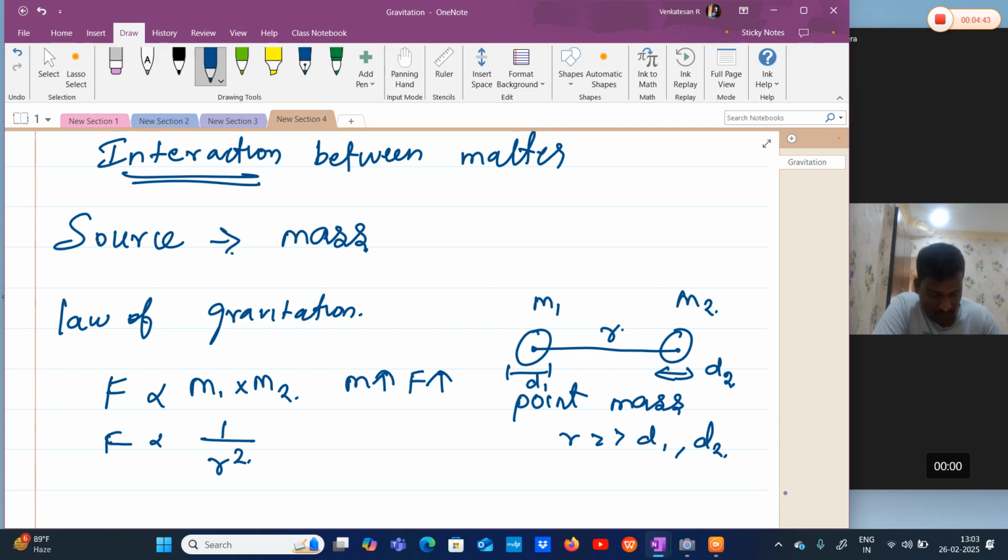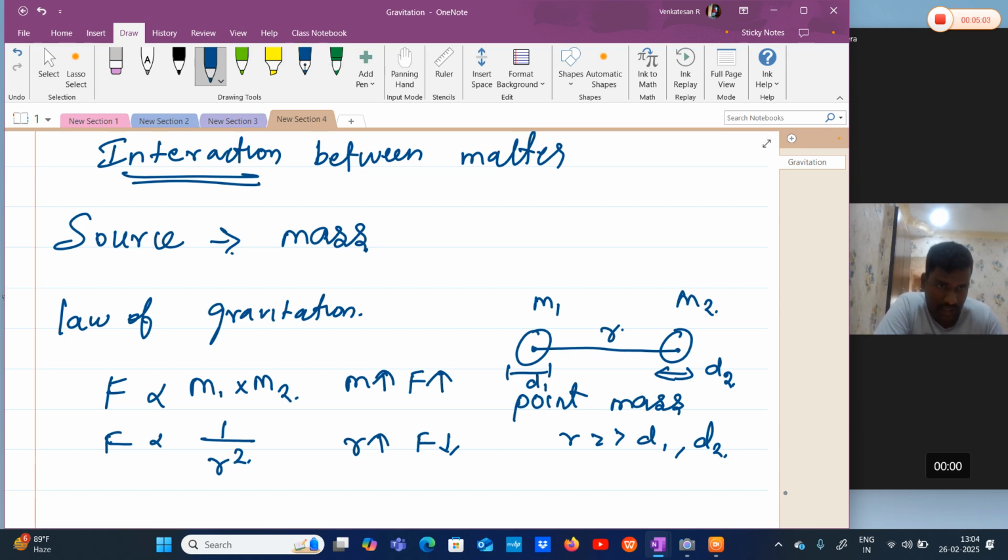When distance increases, force decreases. Directly proportional means when one quantity increases, the other also increases. Inversely proportional means when one quantity increases, the other decreases.